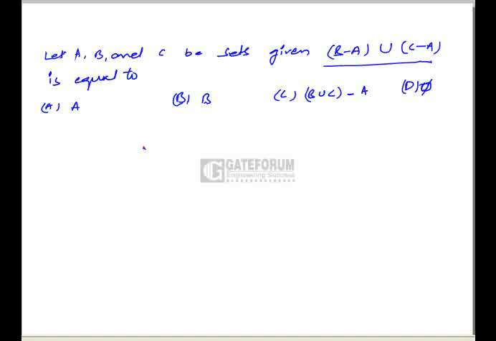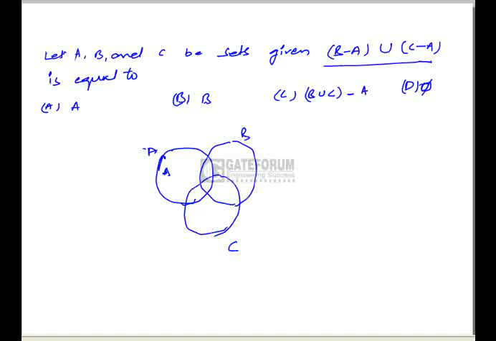So here three sets are given, A, B and C. Let us say this is A, this is B and this is C. So this is B minus A. B minus A means the part should belong to B and it should not belong to A. So B minus A is nothing but this region.